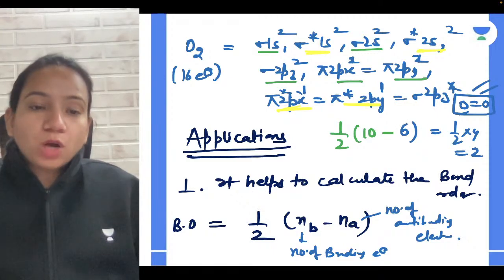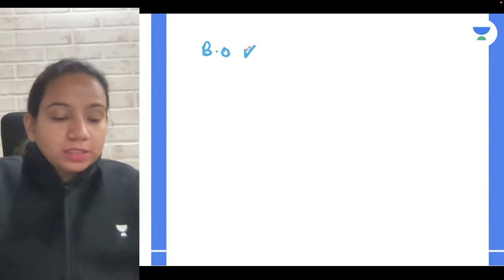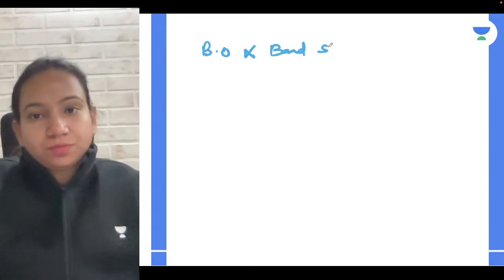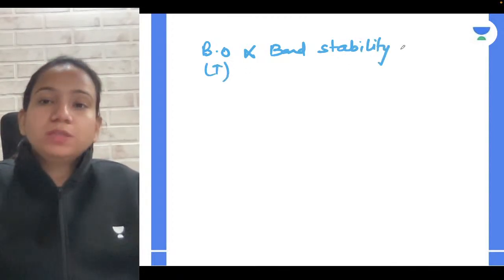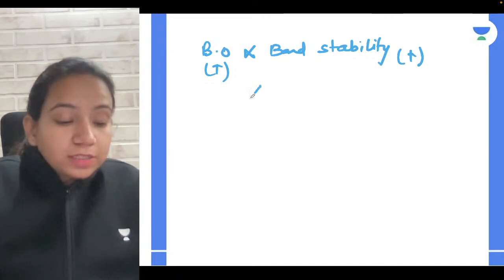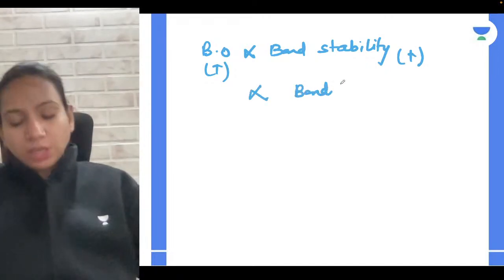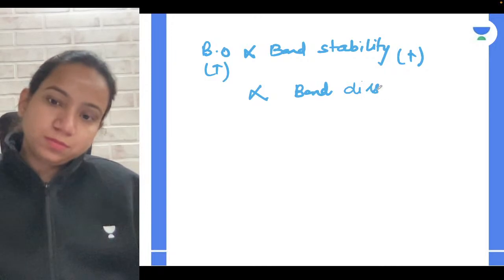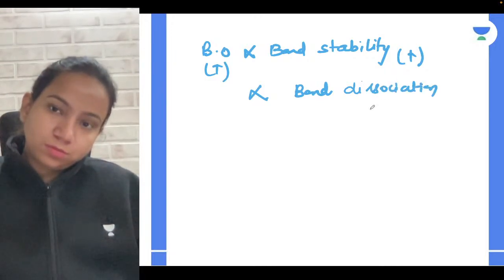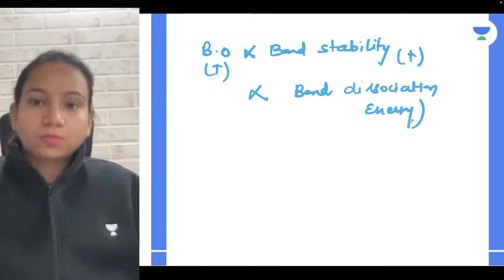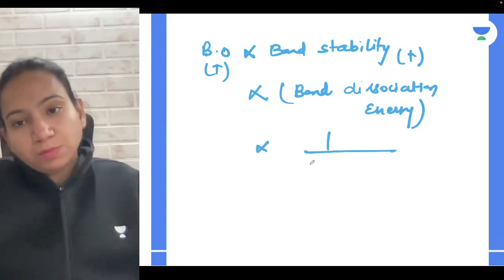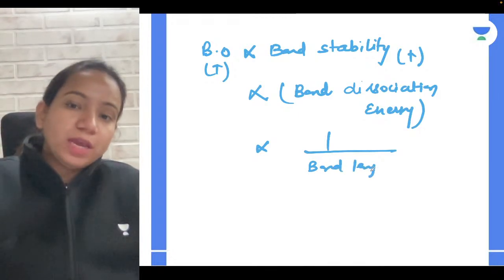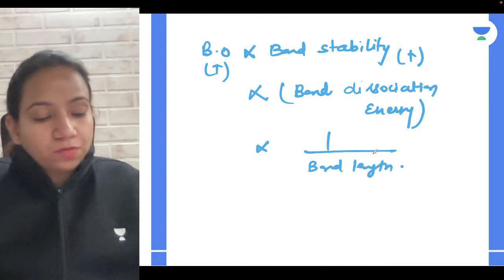Now if we get to know the bond order, what is the benefit? Remember always, guys, that bond order is directly proportional to bond stability, meaning the more the bond order, the more the bond stability. Bond order is directly proportional to bond dissociation energy. Also remember, bond order is inversely proportional to bond length. So they can give you any comparison and you can solve it. It's very simple.